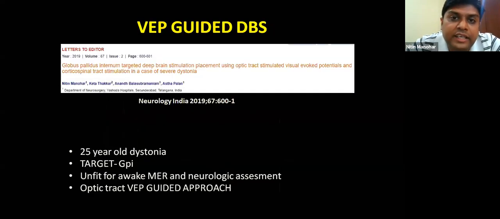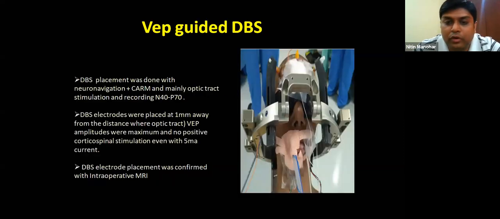This is another interesting case about visual evoked potentials. What we have done is in a DBS case for dystonia, where the target is GPi. Here we did a VEP guided DBS. We initially placed the goggles and did a baseline VEP recording. We titrated our anesthesia so that the VEP recording comes effectively. Then we did the DBS placement, according to the navigation and the protocol.